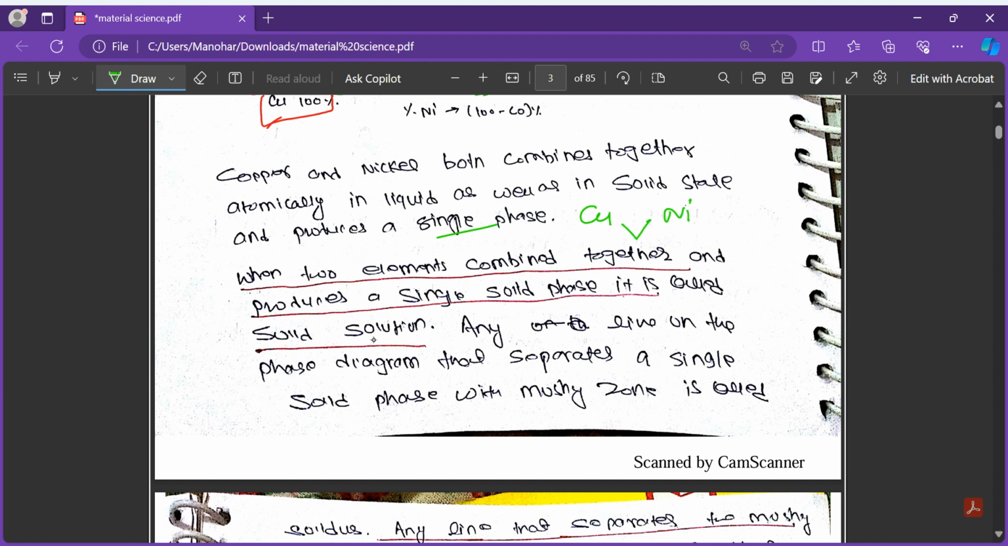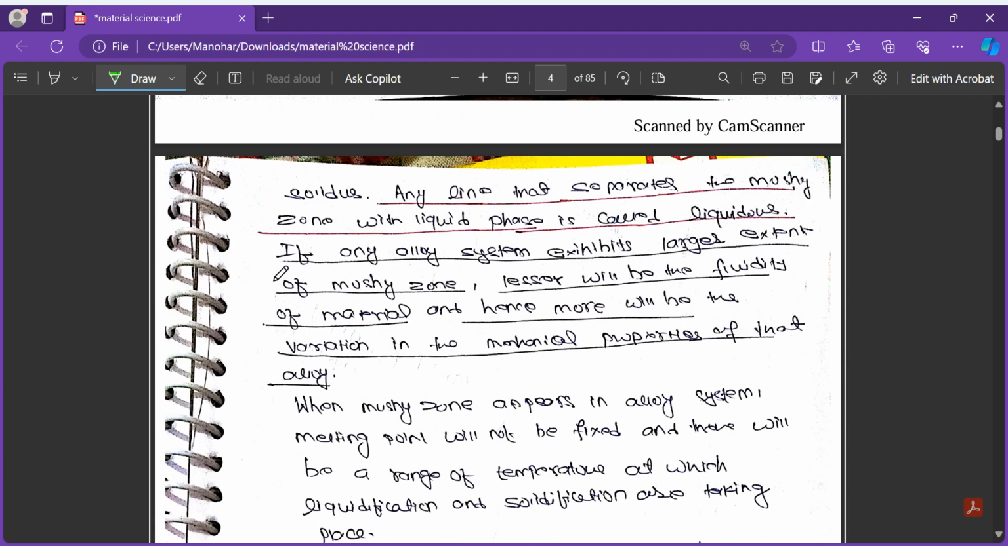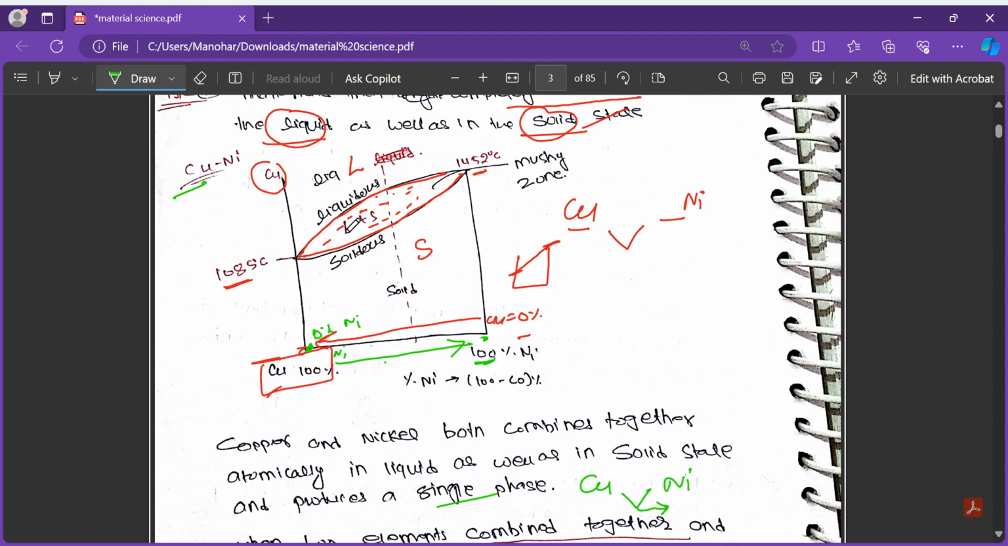When they combine, they produce a distinct, physically distinct phase, a physically distinct state of matter, chemically homogeneous and mechanically inseparable. That's a phase, and that phase is known as the solid solution. Any line on the top of the phase diagram that separates a single solid phase from the messy zone is known as the solidus. What is solidus? Suppose here is a solid and here is the mixture of liquid and solid. The line which separates the solid-liquid mixture from the solid is known as the solidus line, and the line which separates the liquid from the liquid plus solid is known as the liquidus line.